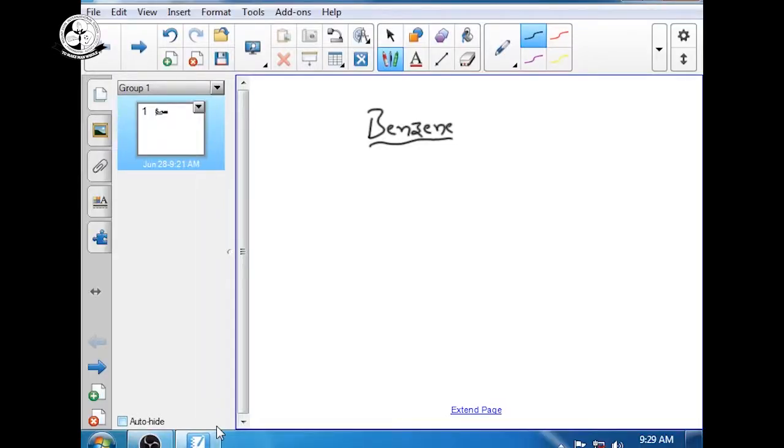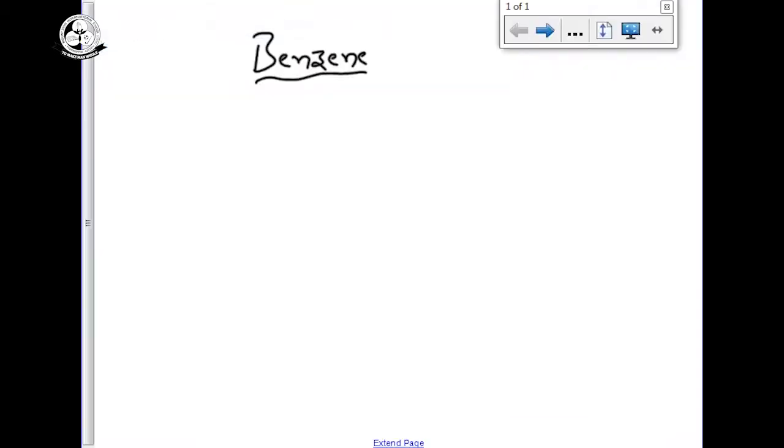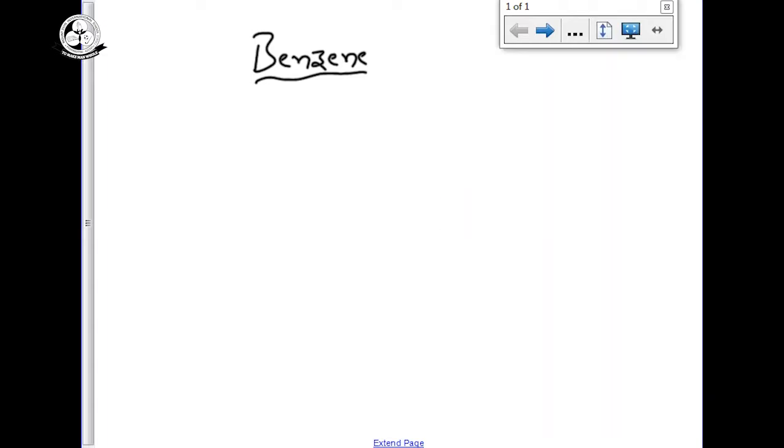Last class we completed hydrocarbons, alkenes and alkynes. Now we are going to start with the aromatic hydrocarbons, that is benzene. Benzene is an example of an aromatic hydrocarbon.